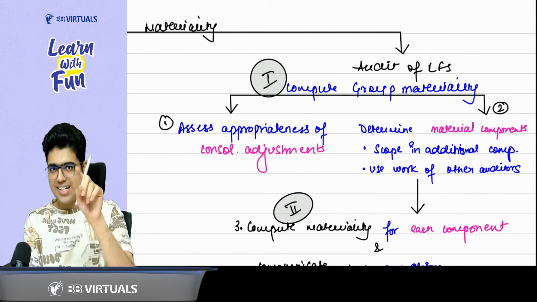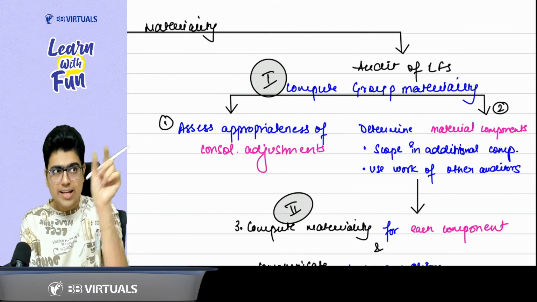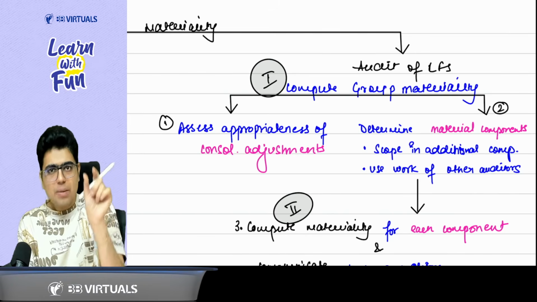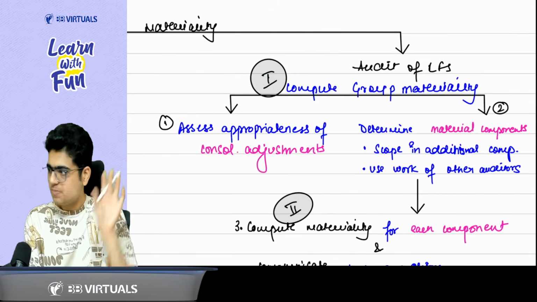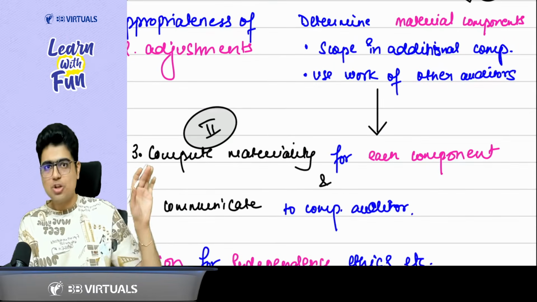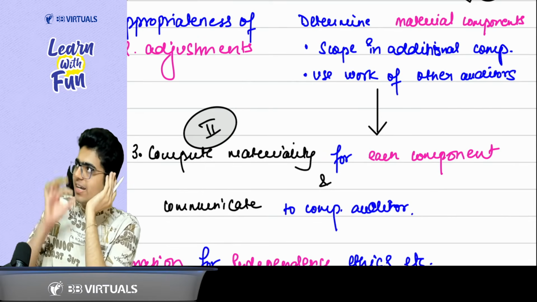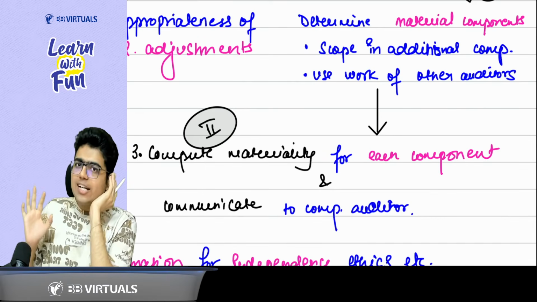Audit the consolidation adjustments and identify which components are material so that I can focus on them. They can become a part of my scope of audit of CFS. Now for the material components, compute the materiality for each component and communicate to the component auditor. When I am communicating, what is the additional thing I need to ask?